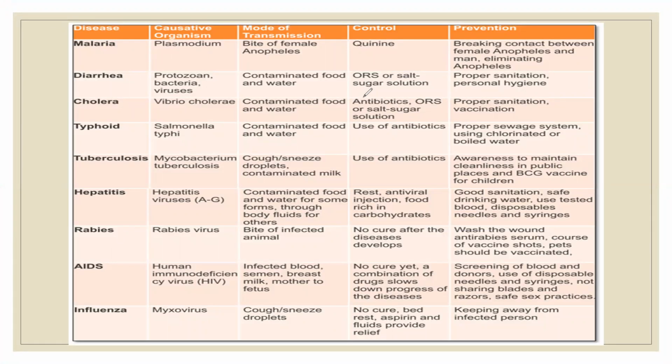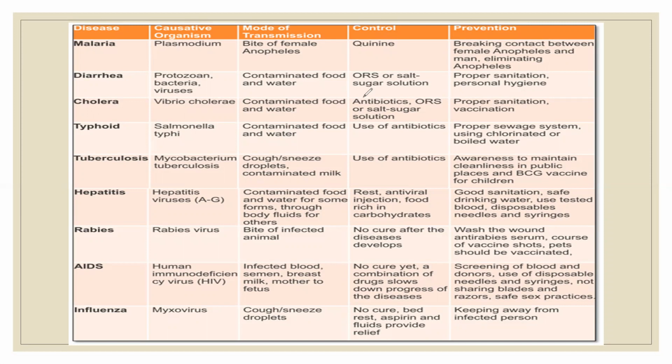On our screen, we have different diseases, the causative agent, mode of transmission, how it can be controlled, and prevention. Malaria: the causative agent is Plasmodium. It is transmitted through the bite of female Anopheles. It is controlled through quinine, which is a drug, a medicine. It can be prevented by breaking contact between female Anopheles and man, or by eliminating Anopheles.